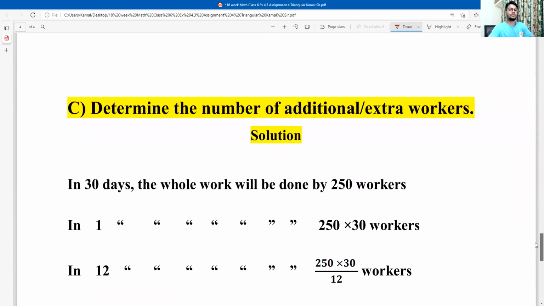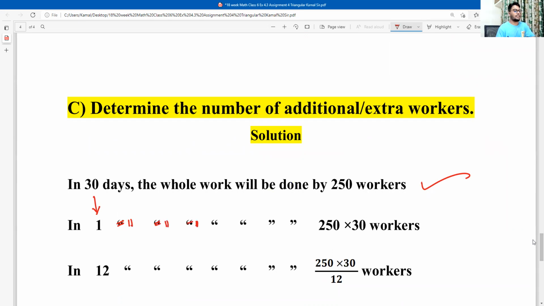Okay, unitary method. In 30 days, the whole work will be done by 250 workers. So 30 changes to 1, that means the days are reduced. You can use this symbol.